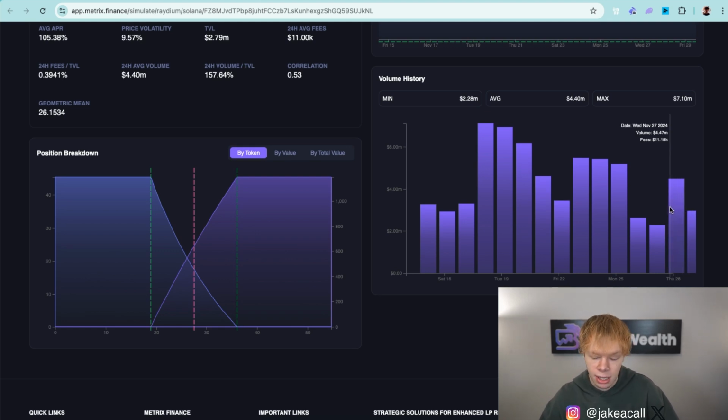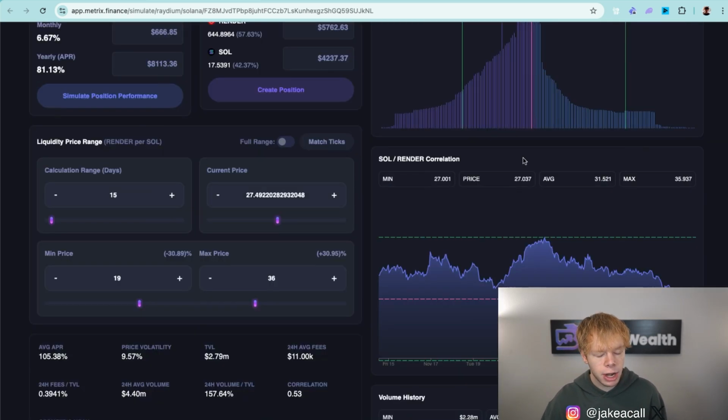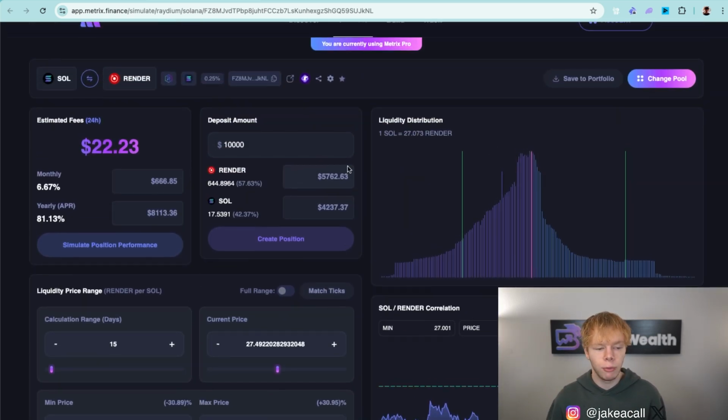We won't factor that in because that's Thanksgiving. It's a holiday, not as much trading activity, but $4.4 million on an average day. And our average is $4.4 million, which is great. That means that we are close to what the overall average for this period is. So now that I've done that, I am going to get an accurate depiction of what that APR may look like. And it's showing 81%, which is a little bit different than what we initially looked at, but that's an accurate depiction of what we might do in SOL to Render.